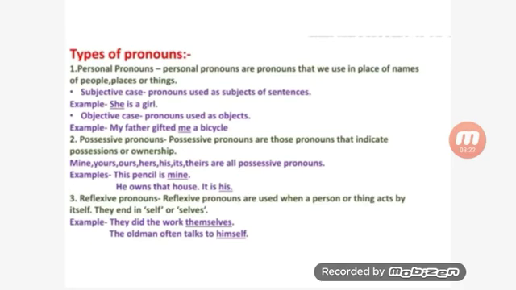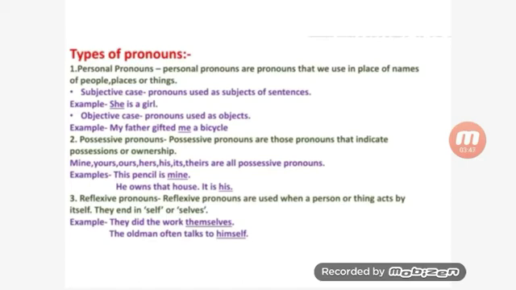Next is the objective case: pronouns used as objects. For example, my father gifted me a bicycle. Here, me is a personal pronoun and it is used as the object of the sentence. So, these are personal pronouns.